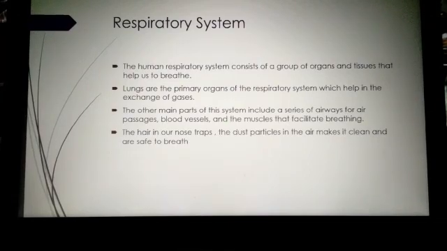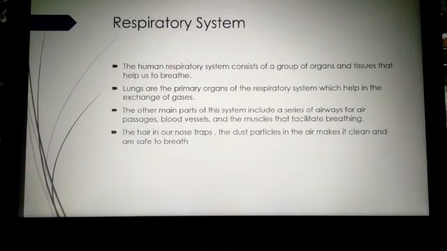Do you know, children? The hair in our nose traps the dust particles in the air, making it clean and safe to breathe. Clear, children? So far I have discussed the digestive system and respiratory system. What is meant by digestion?